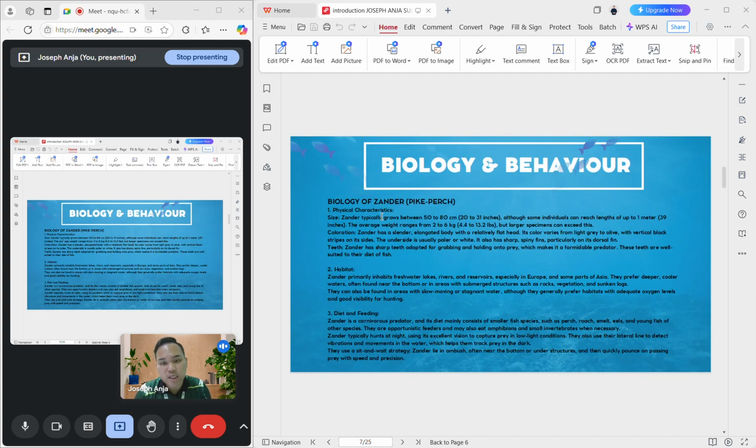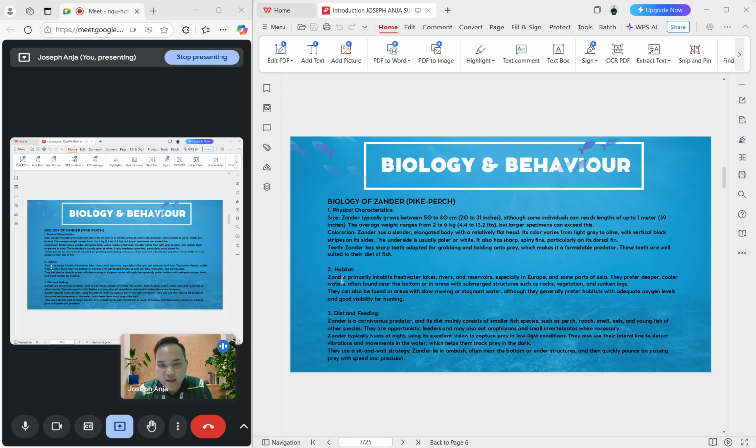Okay, for the biology and behavior, the biology of zander, we can know about physical characteristics like their size. Zander typically grow between 50 to 80 centimeters, or 20 to 31 inches, although some individuals can reach lengths of up to 1 meter, which is 39 inches. The average weight ranges from 2 to 6 kg, which is 4.4 to 13.2 pounds, but larger specimens can exceed this.